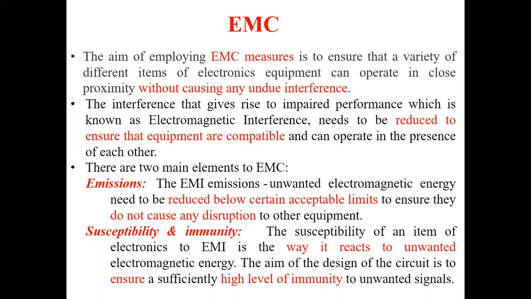Therefore, the circuit is designed in such a way that it has a high level of immunity, so that even though there are unwanted signals, there is no degradation in the performance. Those are the two elements of EMC: emission and immunity.